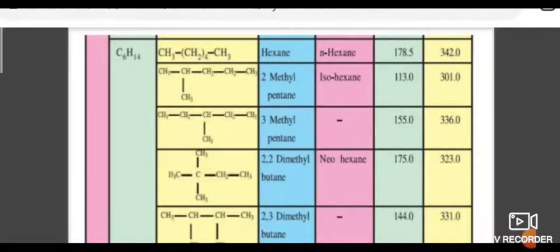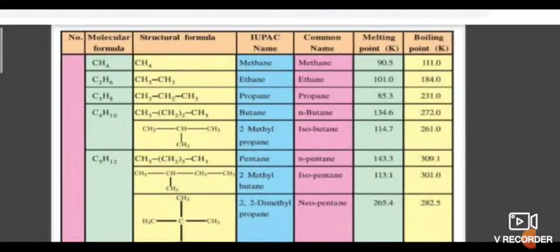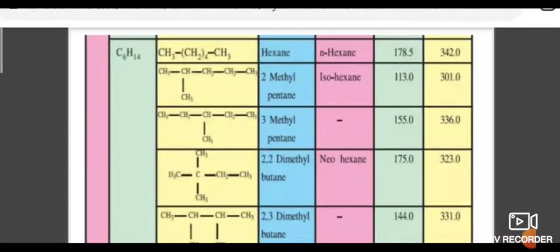Here hexane and 2-methylpentane are given. They are isomers. So 2-methylpentane, 3-methylpentane, 2,2-dimethylbutane, 2,3-dimethylbutane are the isomers of hexane. Learn the common name, IUPAC name, structure and formula.